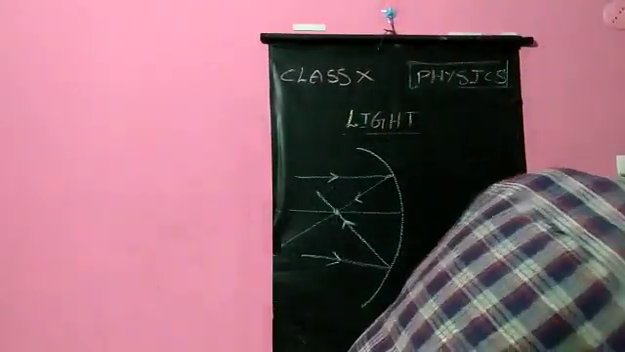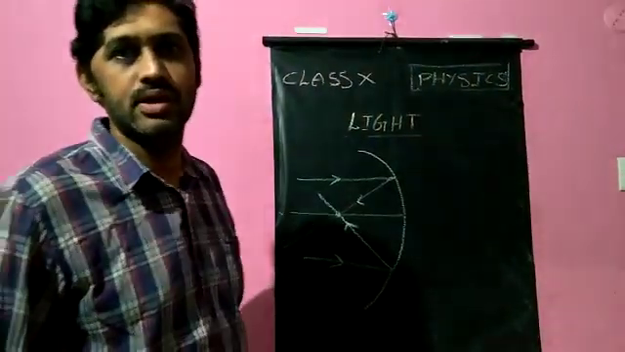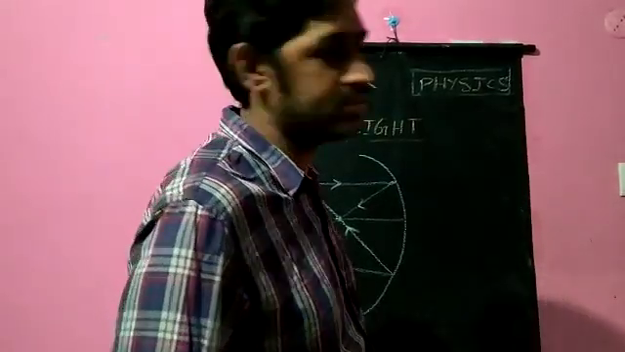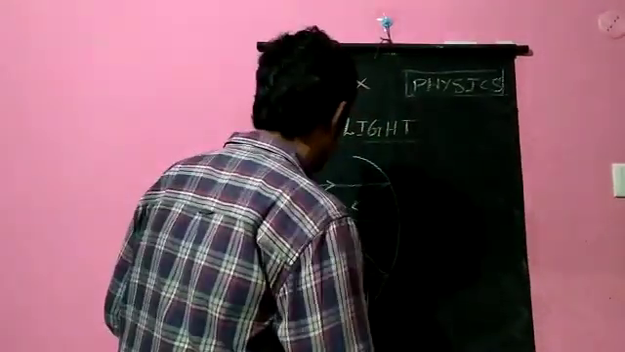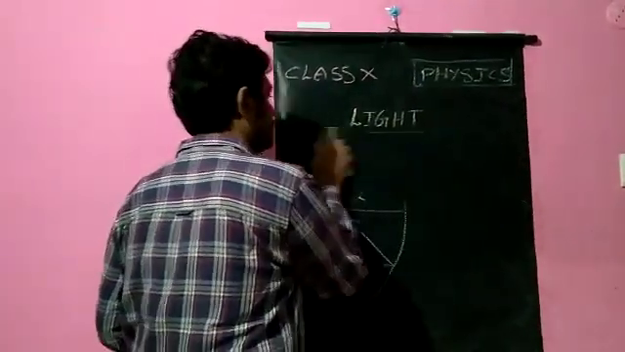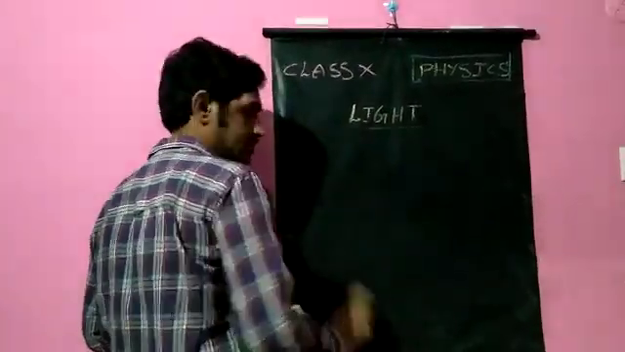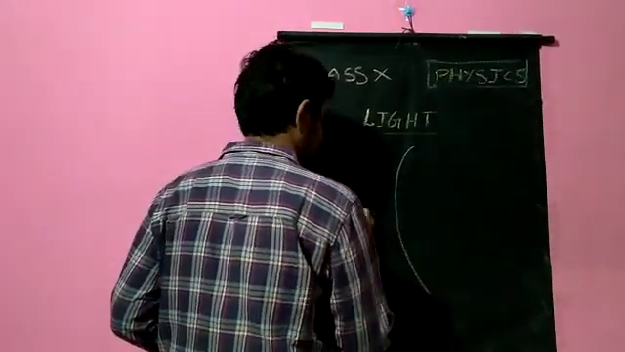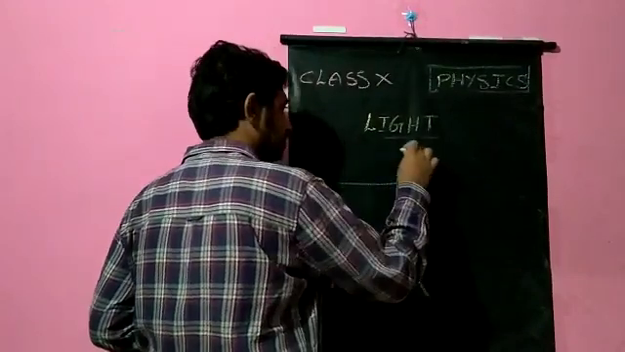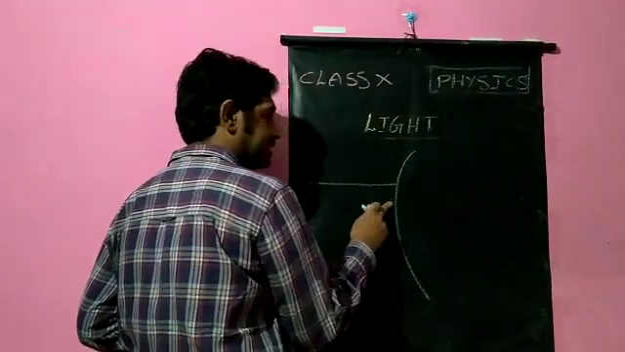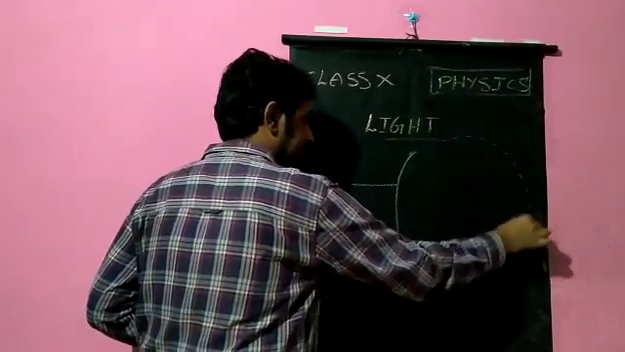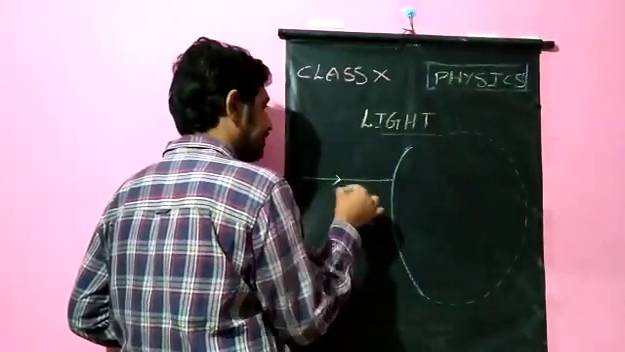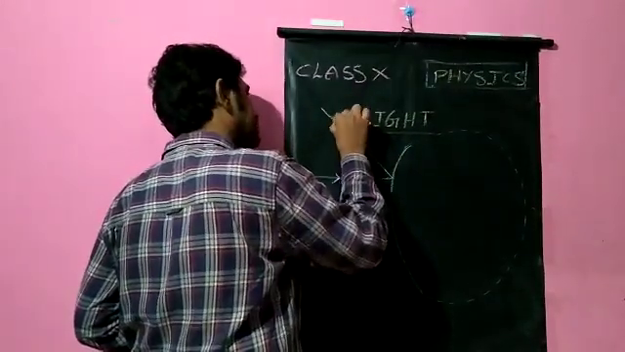Whereas in a convex mirror, the light rays which fall on it get diverged. That's why the convex mirror is known as a diverging mirror. The light rays fall on this convex mirror. The outer surface acts as the reflecting surface. You see, this is a sphere from which this mirror is formed. A light ray falls like this. After reflection, it goes like this.